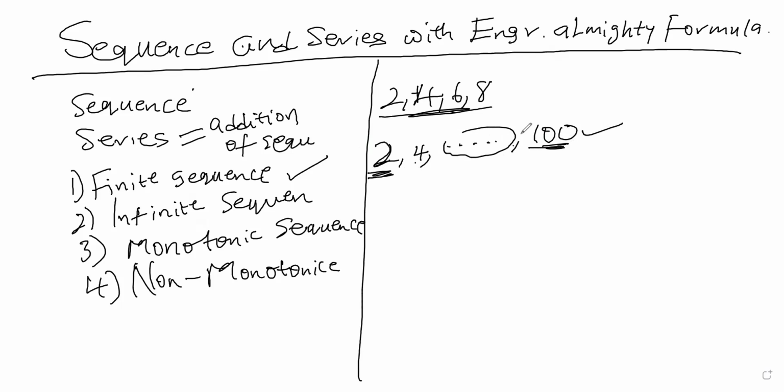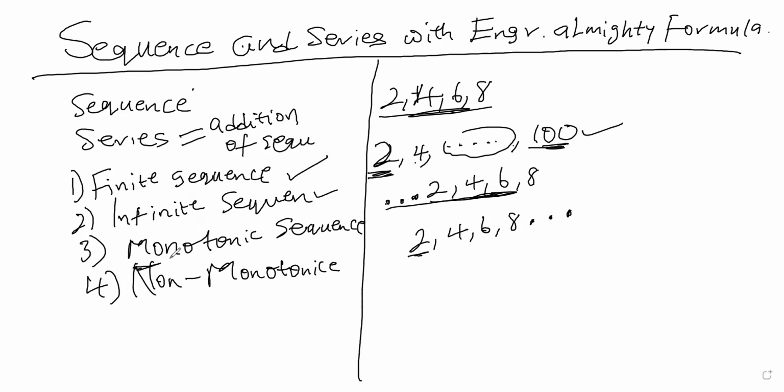But if we don't know the number of terms, I mean we don't know the first term or we don't know the last term, it is an infinite sequence. So we have dots, 2, 4, 6, 8. The three dots are telling you that it started somewhere. We don't know where it started. So this becomes an infinite sequence. But if we have something like 2, 4, 6, 8, dots, we know it started from 2, but we don't know where it's going to end. Also an infinite sequence.